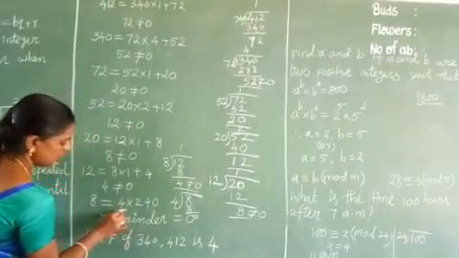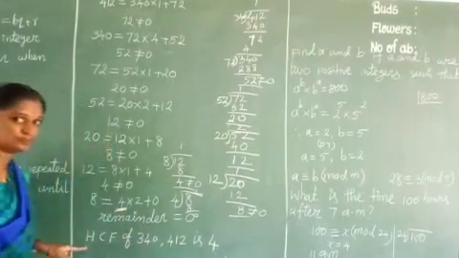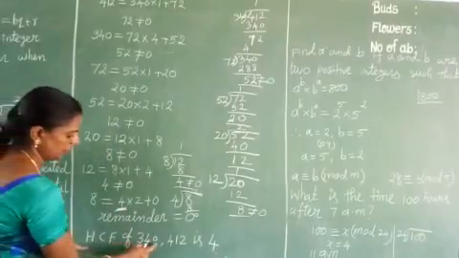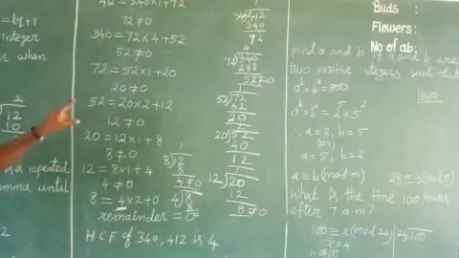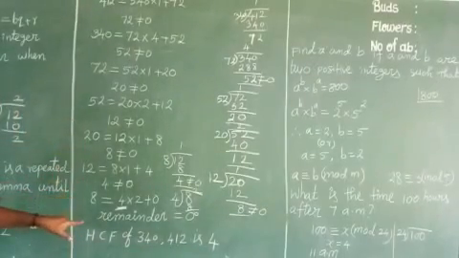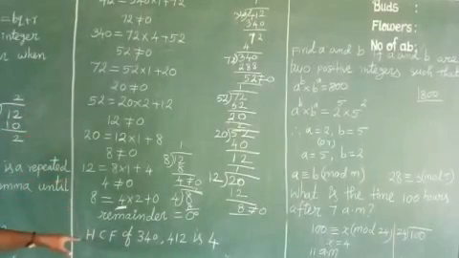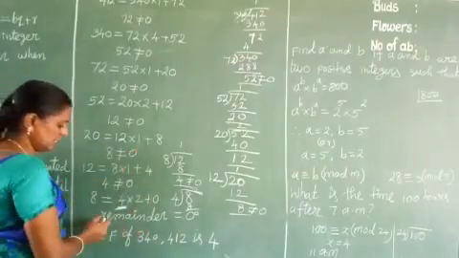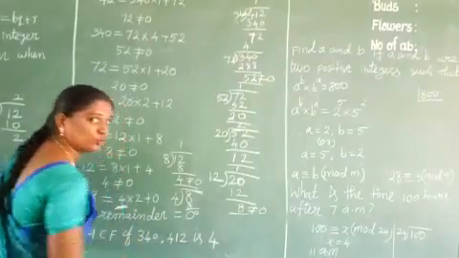So the divisor is the HCF of the given two numbers. HCF of 340, 412 is 4. So can you understand this method? Two numbers given, how do we find the HCF? Applying the Euclid division lemma, we have to find this. At last the divisor is the HCF of the given two numbers.